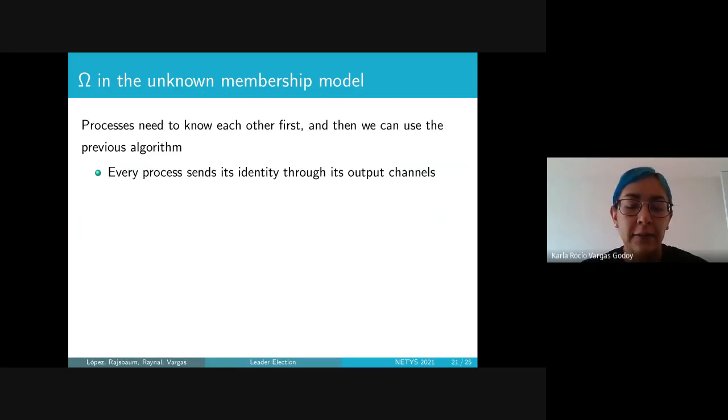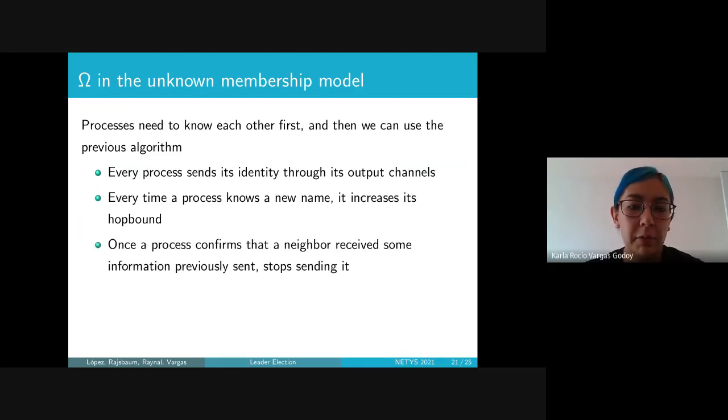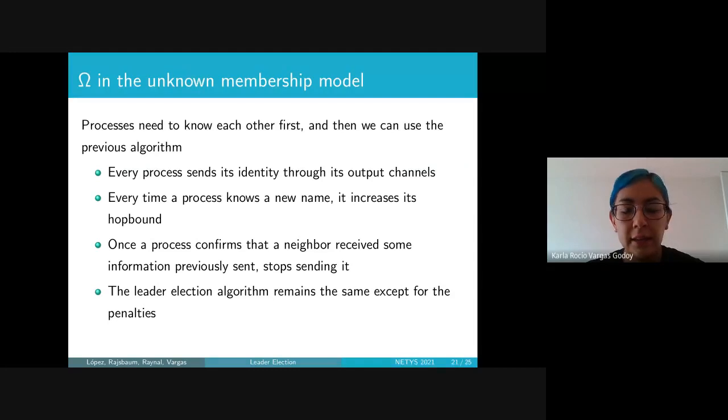Now, for this, every process sends its identity through its input channels, and every time a process learns a new name, it increases its local hop bound. And once a process confirms that a neighbor received some information previously sent, it stops sending it. And the leader election algorithm remains the same, except for the penalties, because in this model we assume that all the channels are diamond ADD.